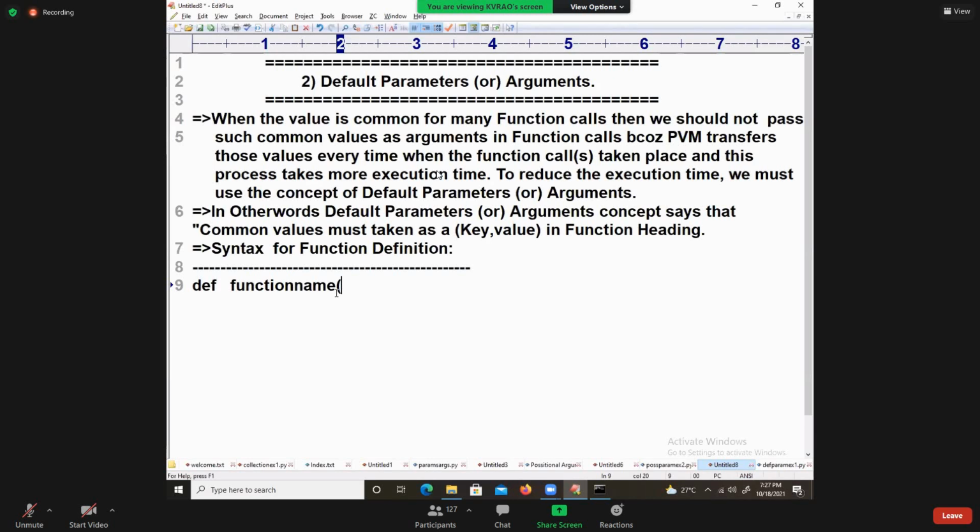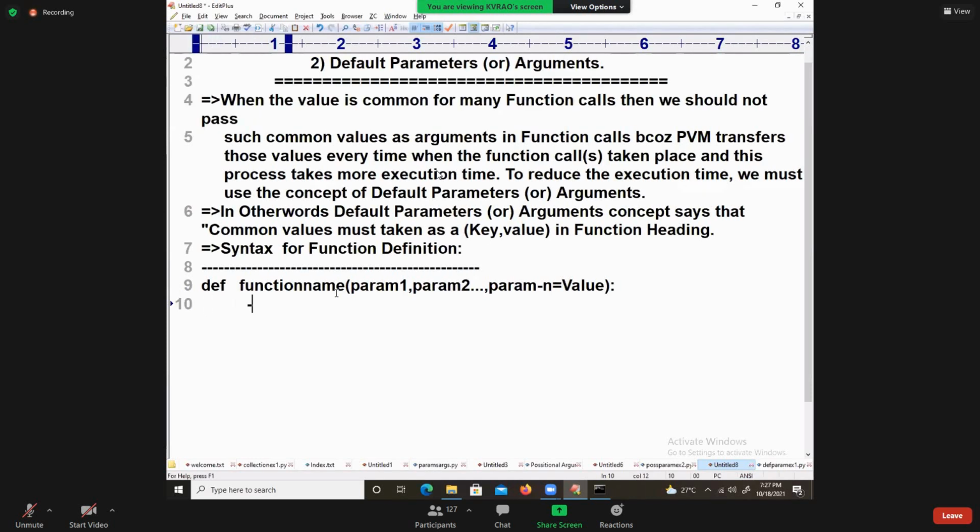After that, param 1, param 2, and so on, comma, param n is equal to value n. That's it, and then the block of statements.